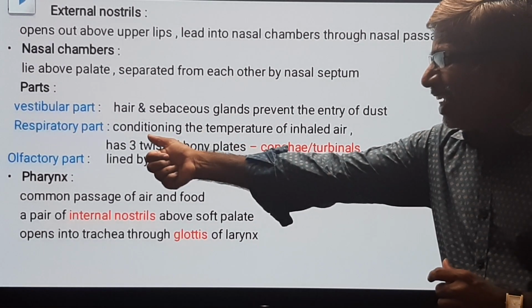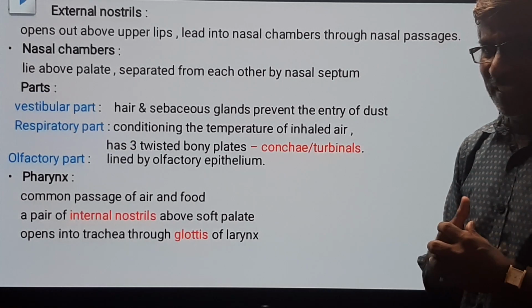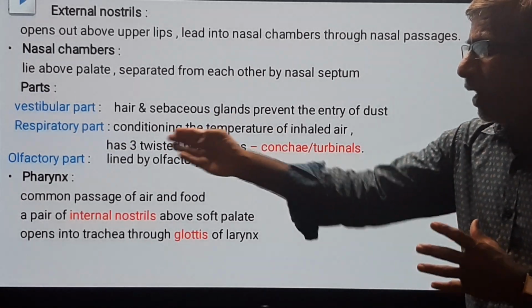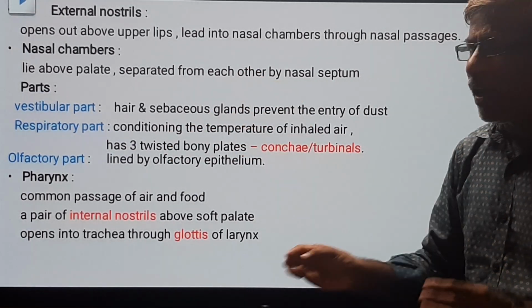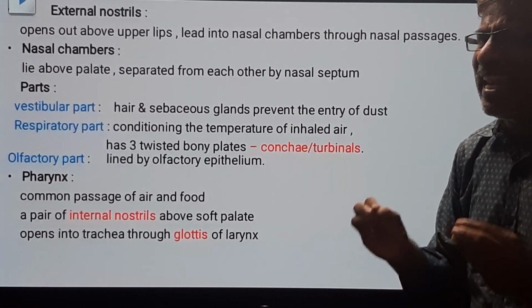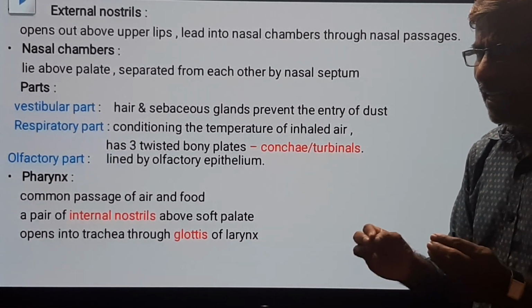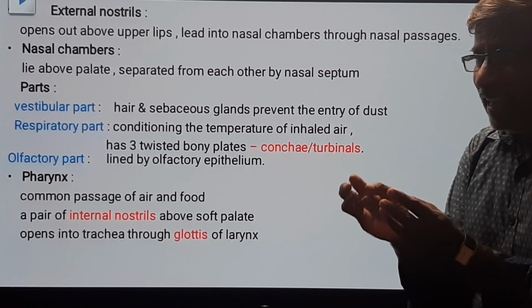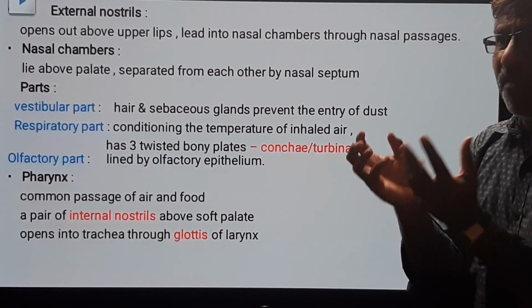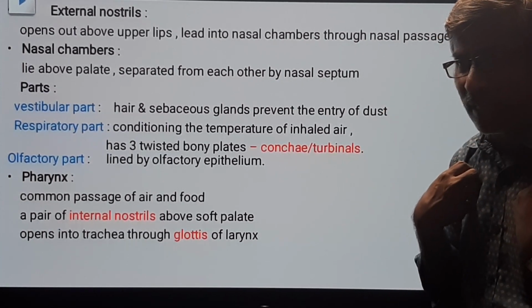It acts as an air conditioner, maintaining the external air favorable to the body temperature.